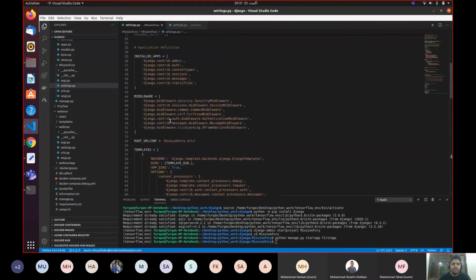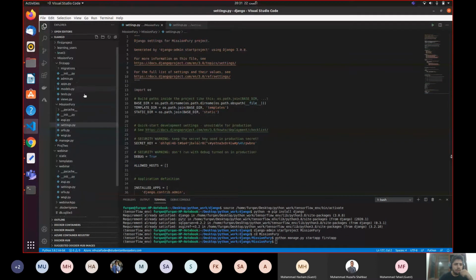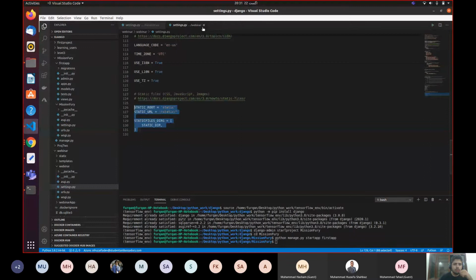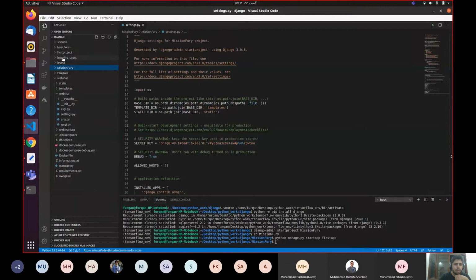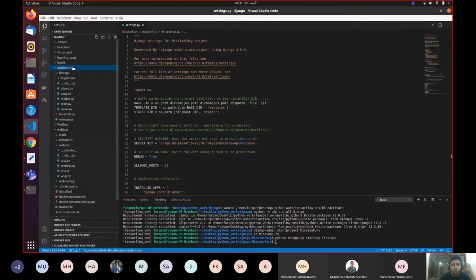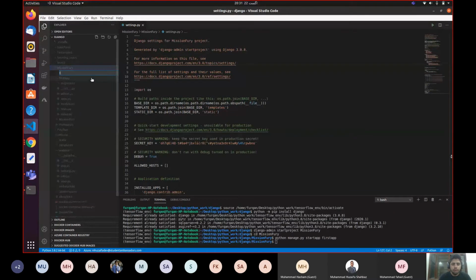So let's create a template folder. As I said, I provided the path of the template folder, but there is no template folder yet. So for creating a template folder, I'm inside the Mission Fury folder, and this is the main root folder. Make sure that you include the templates folder in your main root folder, which is Mission Fury, not in the subfolder of Mission Fury. So over here, I will right click, say new folder, and call it templates.